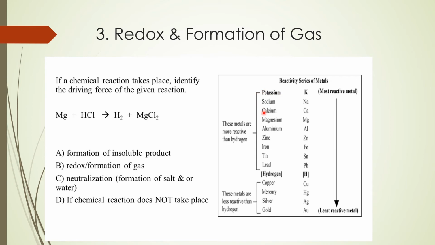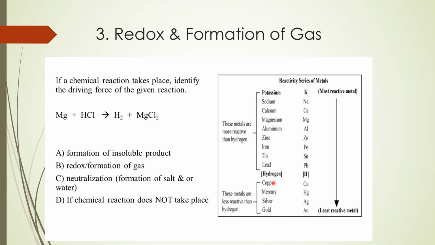Sodium is more active than calcium. Yung more active metals can displace the one below. Okay? More active metals dito sa ibabaw can displace hydrogen. Below hydrogen, itong copper, these are the metals that cannot displace hydrogen. Ibig sabihin, if I put together copper instead of magnesium, copper and HCl, this reaction will not occur because copper cannot displace hydrogen.